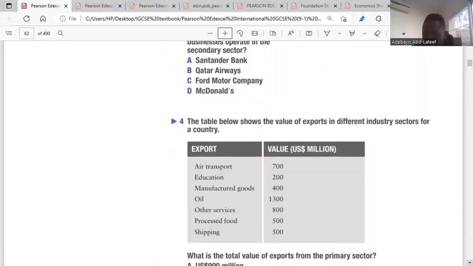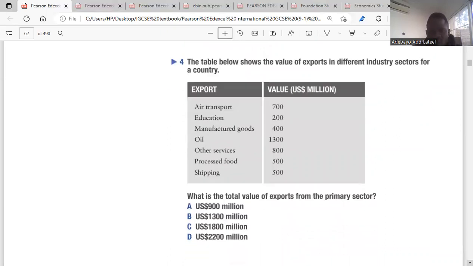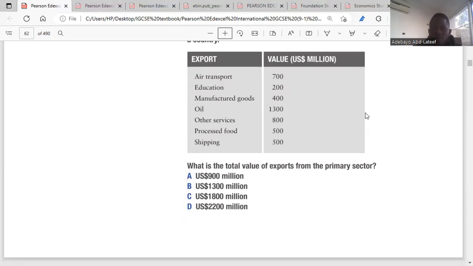Then the last one here, they said the table below shows the value of export in different industry sectors for a country. We have air transport. Air transport is the service sector. Education is in the service sector, tertiary sector. Manufactured goods, these are the secondary sector. Oil is in the primary sector. That's extraction. Other services, the tertiary sector. Processed food is in the secondary sector. Shipping is in the tertiary sector. The answer is B. And that's all about chapter 7. Go to chapter 8.